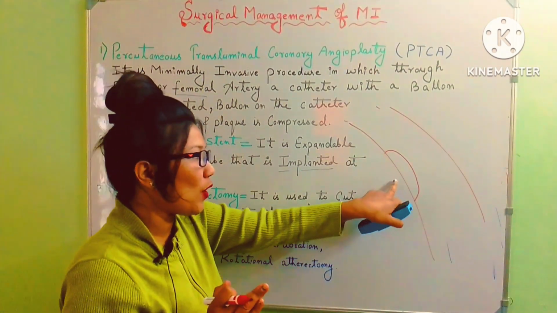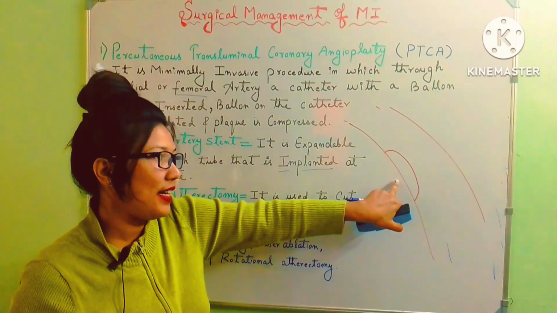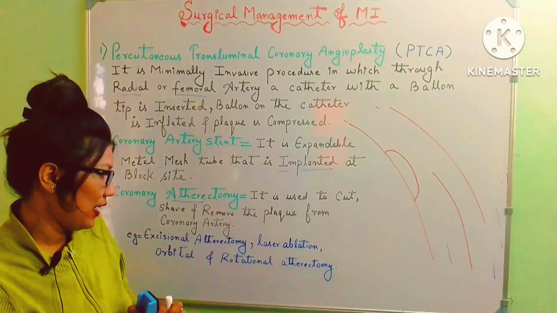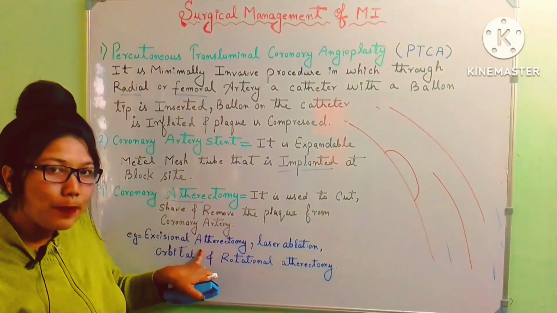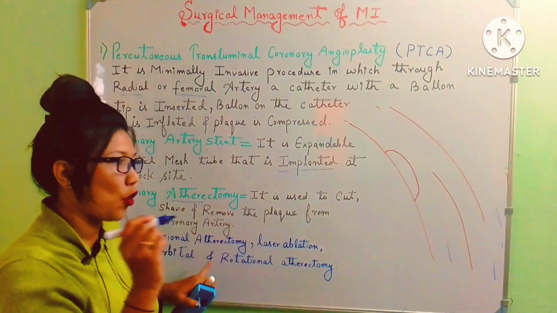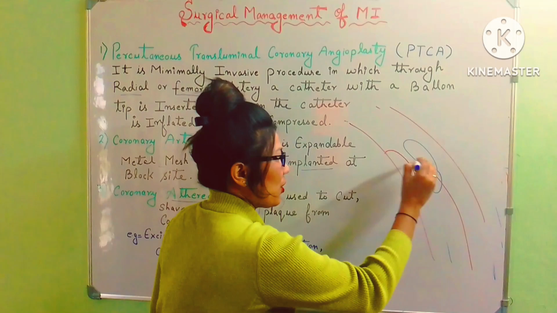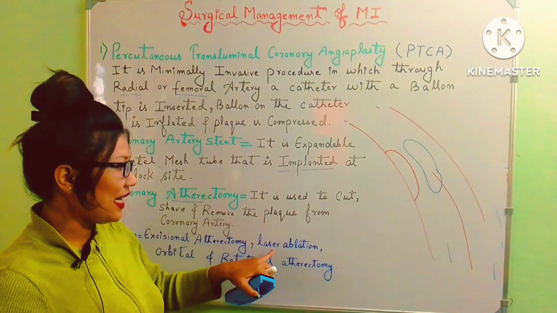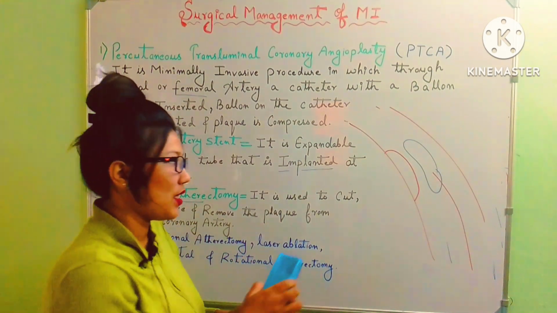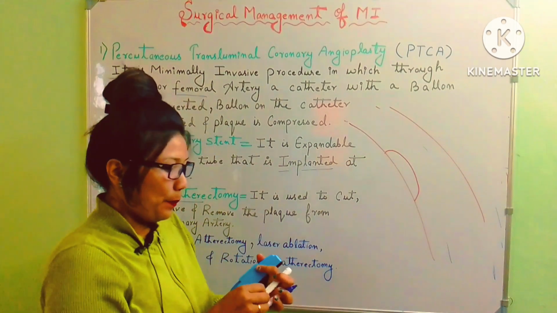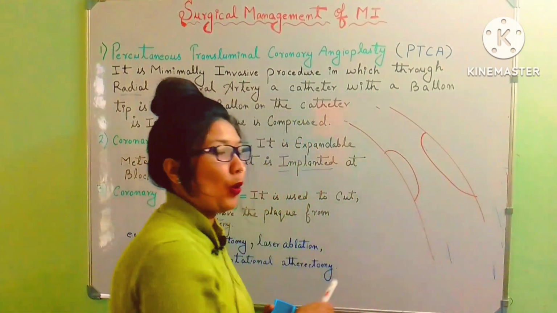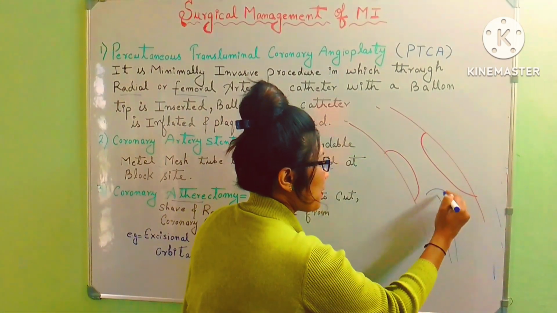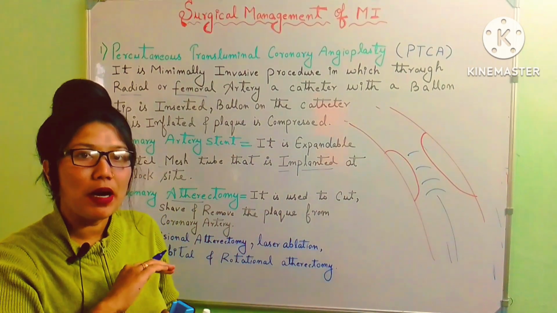Suppose this plaque is in only one direction, it is unidirectional. So the first, the excisional cutter we take, that is called excisional atherectomy. It is also known as directional atherectomy because it is present in only one direction. So this cutter will remove this plaque from that area. The other is laser ablation. Through the laser waves, this plaque is destroyed or burned out from that region.